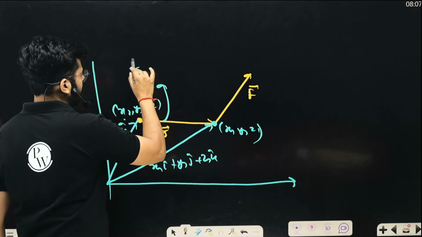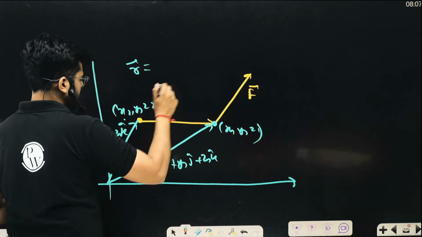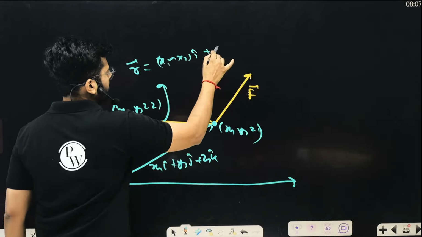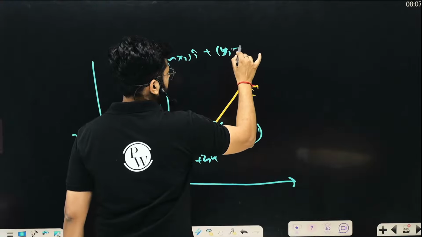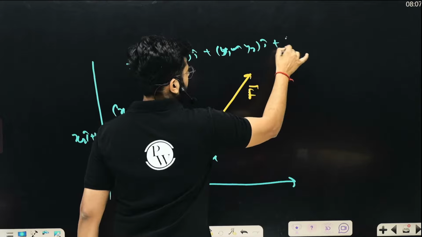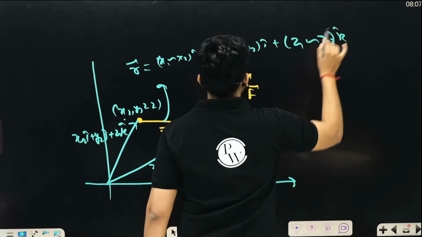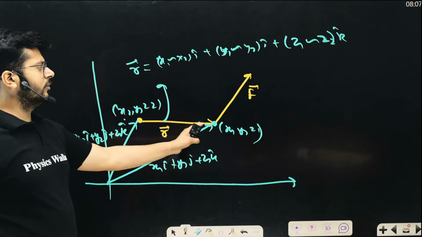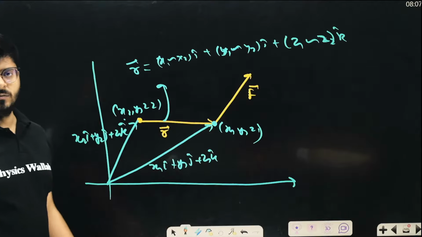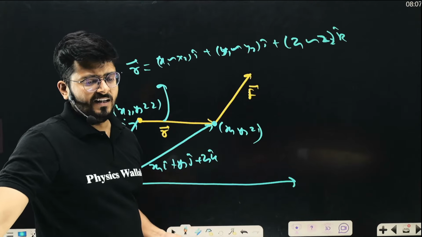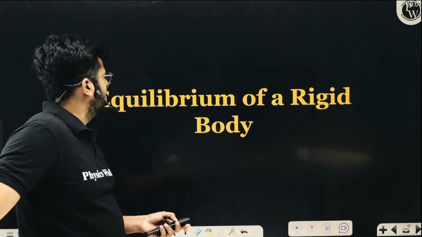How? R vector will be this minus this. So it is (x1 minus x2) i cap, (y1 minus y2) j cap, and (z1 minus z2) k cap, right? This is the value of r vector. Once you know the r vector, you can take the cross product with the f and you will get the value of moment, right? I hope the idea is very, very clear.